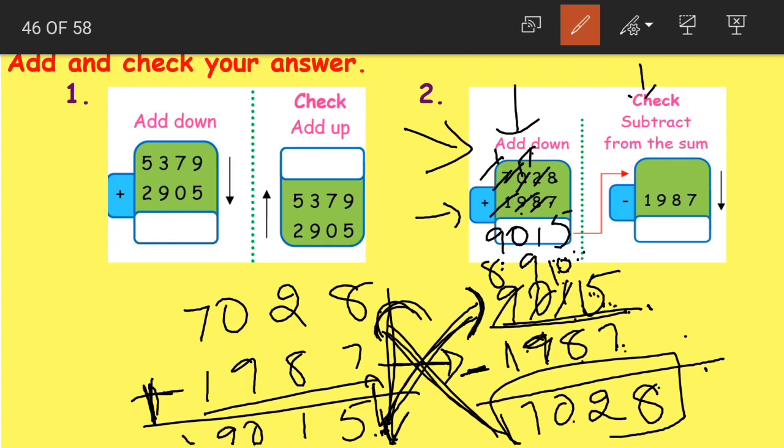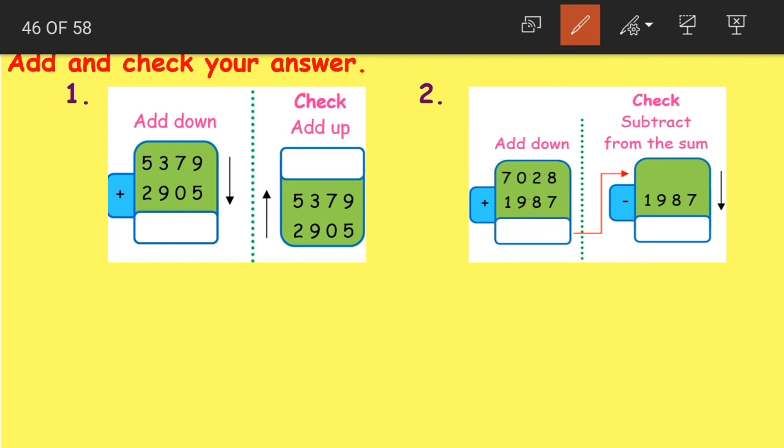Understood, children? Okay, don't worry about this subtraction. If you don't know how we subtract, we'll learn about subtraction in the coming classes. But for now, you understand how we check the answer of addition. We'll get an answer, right?